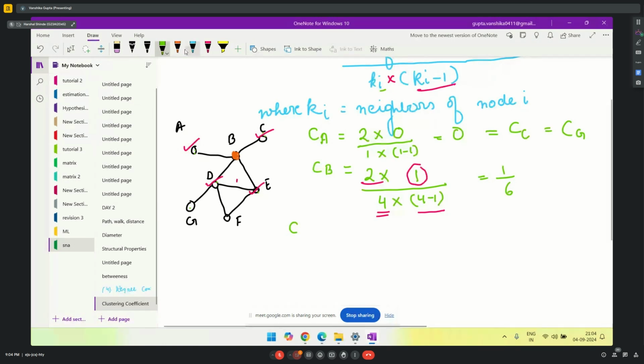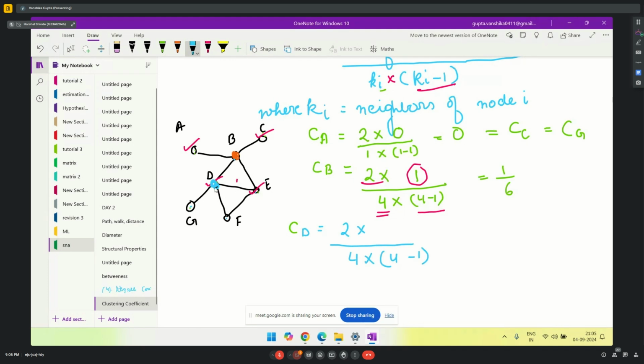Now let's try for D. Let's calculate for D. According to the formula it will be 2 into, we'll leave the space, we'll fill it out later. First of all, let's calculate how many direct neighbors there are for D. There are 1, 2, 3 and 4 neighbors of D. The same 4 into 4 minus 1.